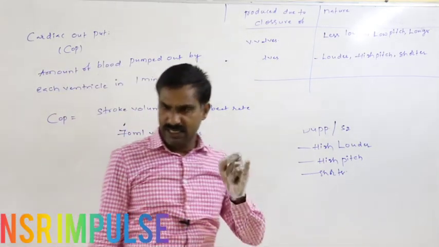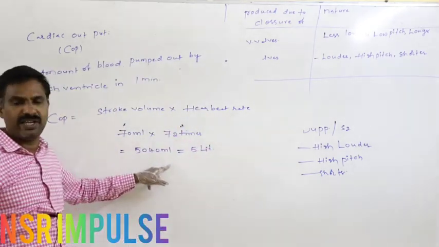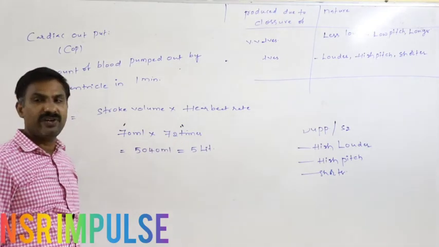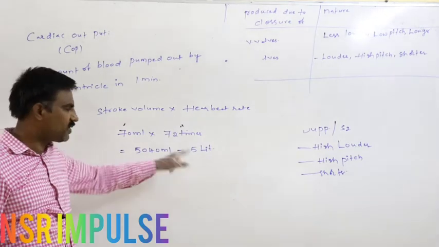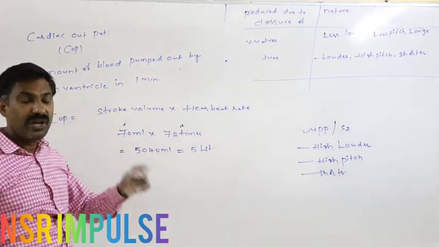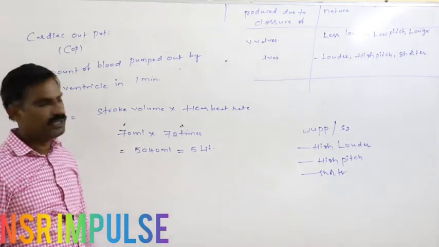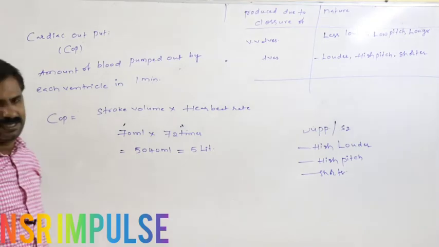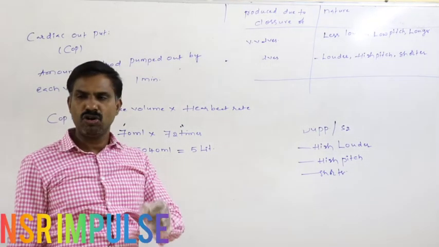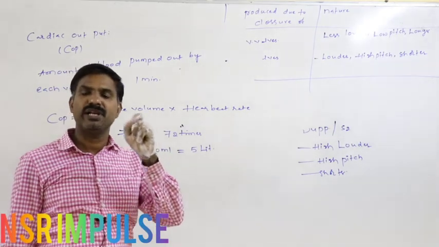Means in 1 minute, the total volume of blood sent out by a single ventricle is about 5 liters, that equals 5040 ml, approximately 5 liters. 5 liters of blood can be sent out by each ventricle in 1 minute. That is said to be the cardiac output. But cardiac output is not constant.